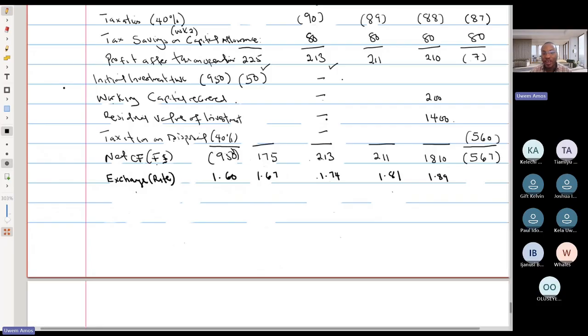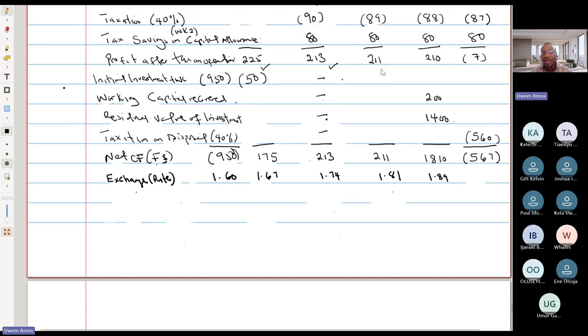So this is the 4 years and this is spot rate. So because we have a 5th year, which arises because of our tax, we need to calculate what the exchange rate would be for the 5th year. So let's go back to our exchange rate calculation and quickly calculate it. And that's because of the tax that we basically have. So let's add 1 more year.